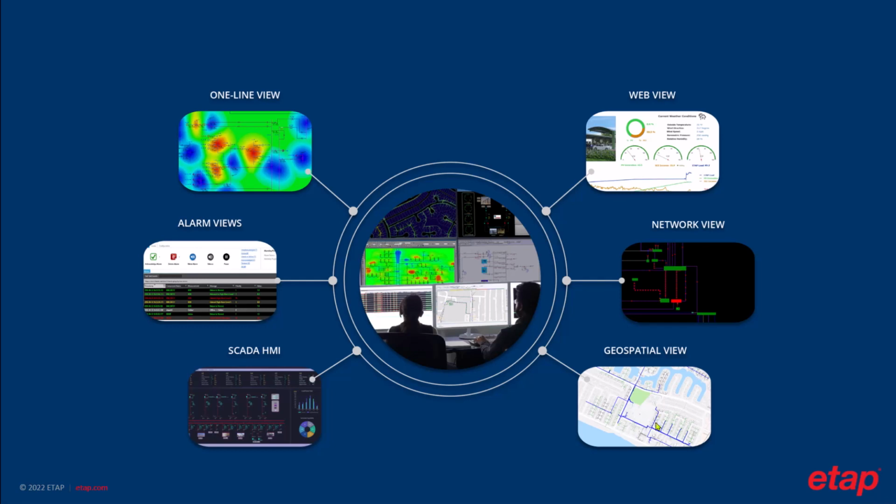The GIS ETAP Geospatial Network Diagram offers a user-friendly environment for creating, visualizing, and managing the geospatial network database with built-in capability to directly import electrical data from your GIS database. The GIS database then dynamically creates an equivalent single-line diagram, feeder view, and network view. During this presentation, we will focus on the analysis and optimization of electrical networks within our one-line and GIS views.